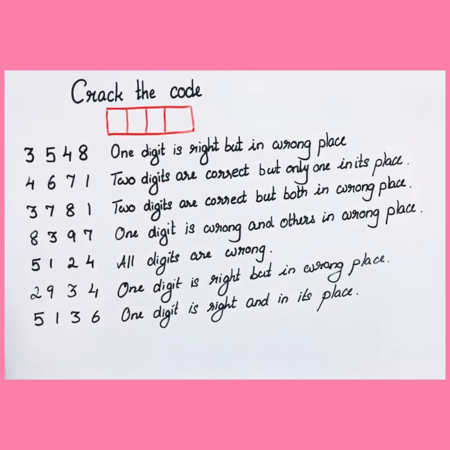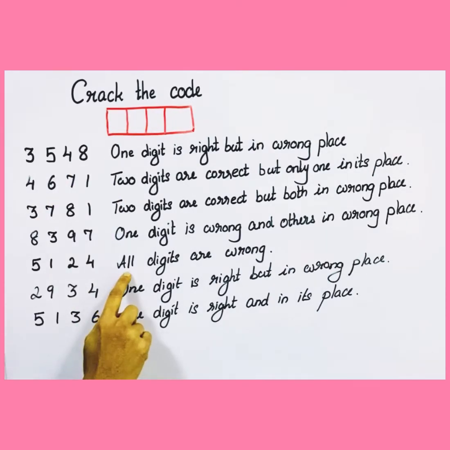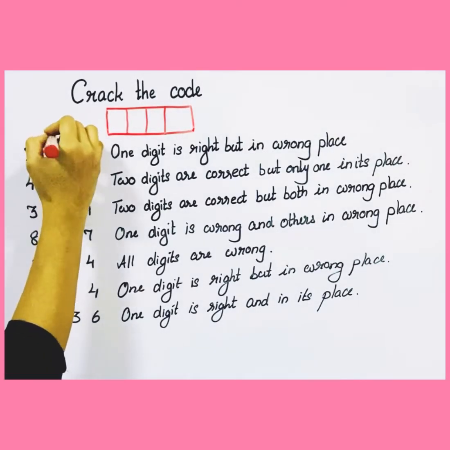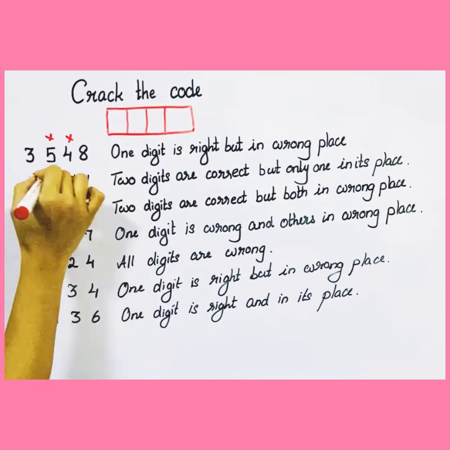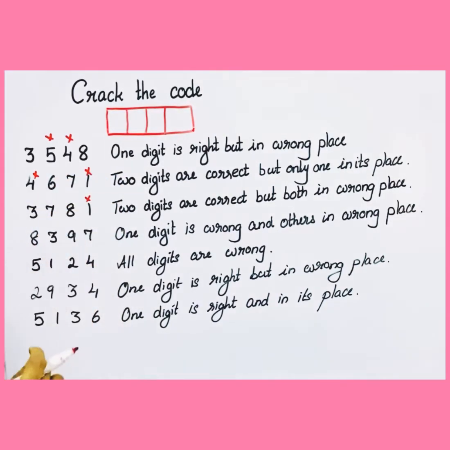The 4-digit code. So to crack this 4-digit code, let's start from this clue which says that all digits are wrong. So 5, 1, 2, 4 are the wrong digits. Let's cancel out these 5, 1, 2, 4 in the following clues. 5, 4, 4 is there, 1, then here it's 4 and 2, here it's 1 and 5.